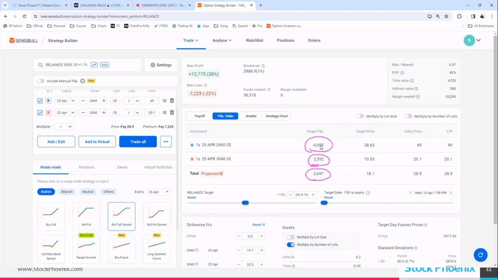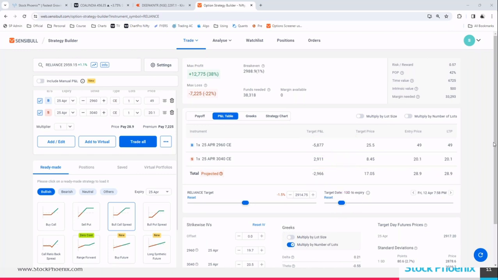Your loss will be only 2,600 rupees on the same day. If it is after 3 days, it will be somewhere around the same, because here also theta decay will happen. So the number of days will have an impact.